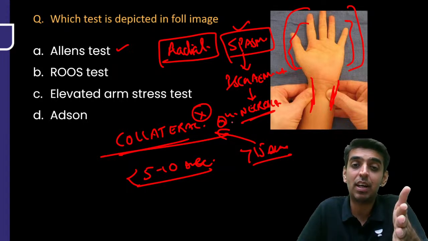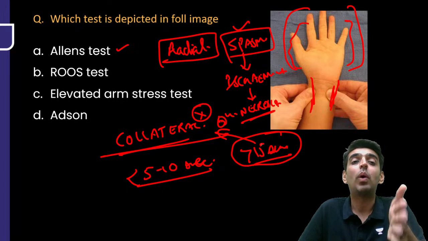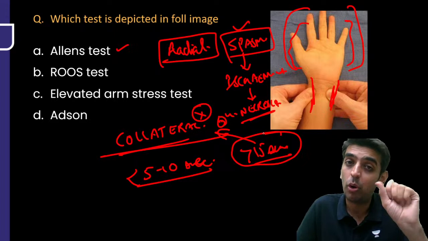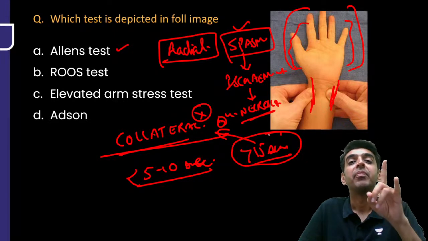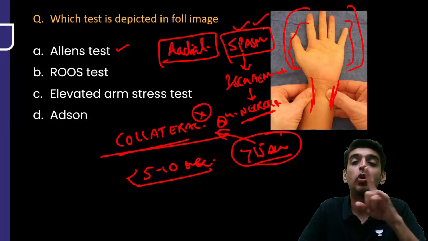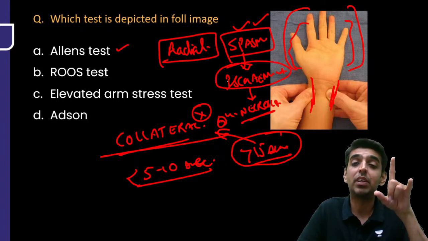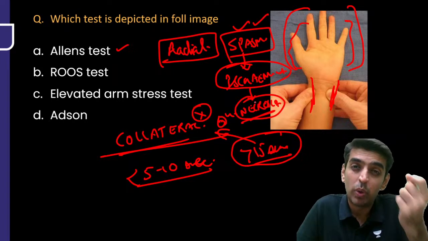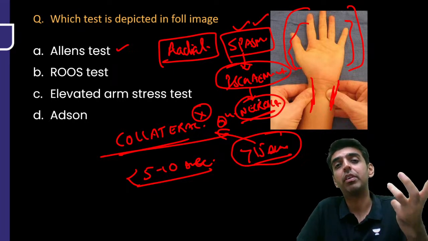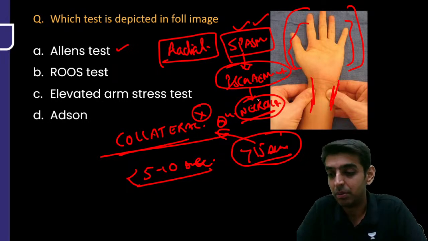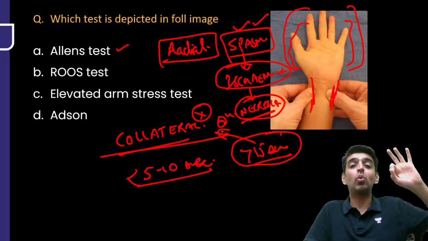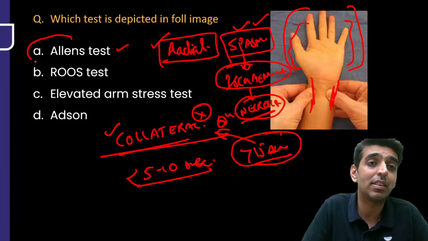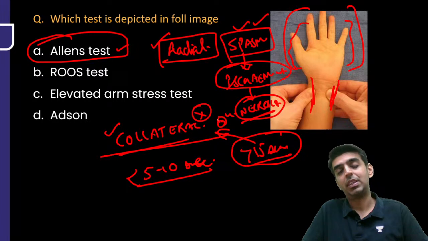Because if the time is more than 15 seconds for the hand to come back to the normal pinkish shape and the artery goes into spasm, you will end up with ischemia and necrosis of the hand, and ultimately, if the necrosis is very bad, you might have to amputate the hand, which is not at all advisable. So it is done to check for the patency of collateral circulation, and this test is Allen's test, right?